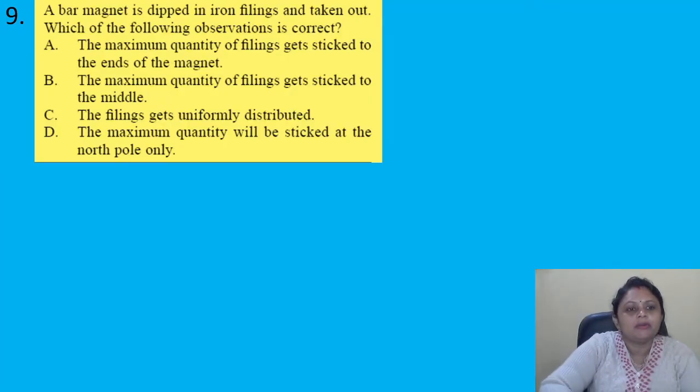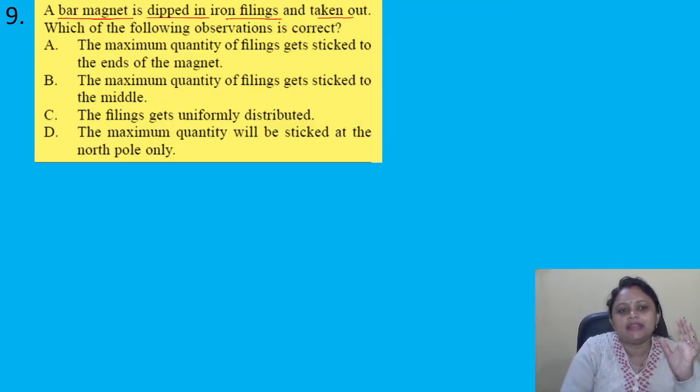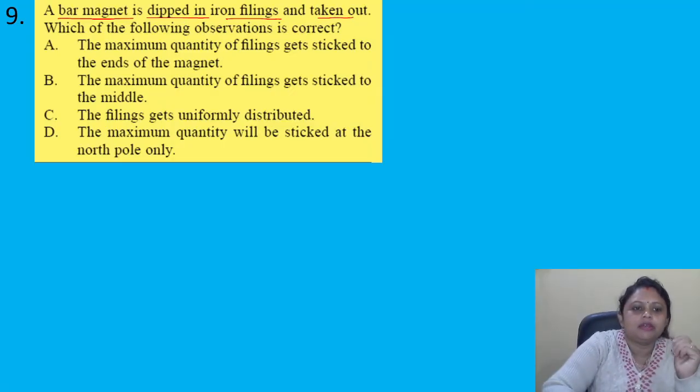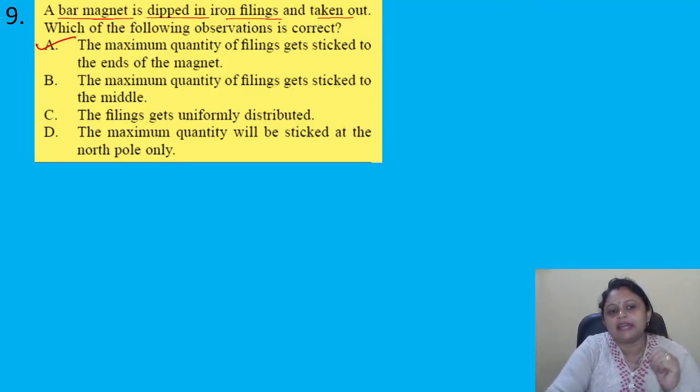Okay. So here in the question it is given a bar magnet is dipped in iron filings and taken out. So which of the following observations is correct? Option A is the correct answer.